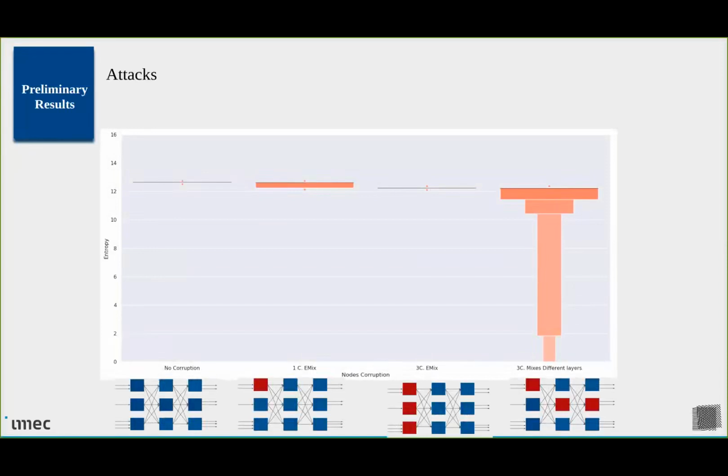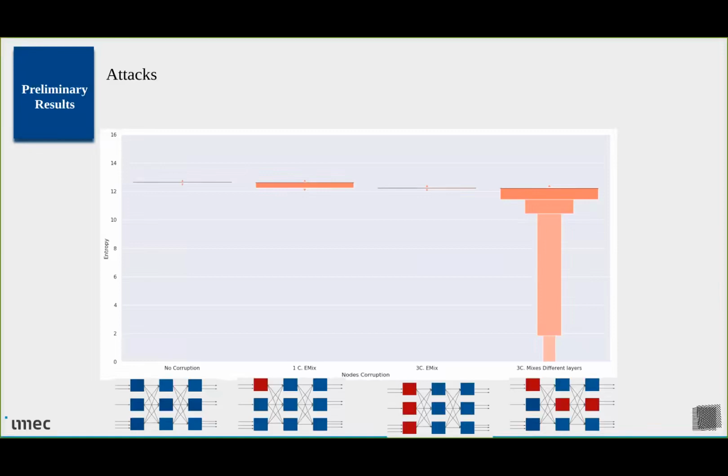Attacks. We like to talk about attacks. We like to talk about threat models. Here I'm going to show just one experiment about attacks. For this experiment, we use a stratified topology, 9 nodes, 3 nodes per layer. And the first graph just shows a baseline for the entropy we get if we're using this configuration, using 100,000 messages per time unit.